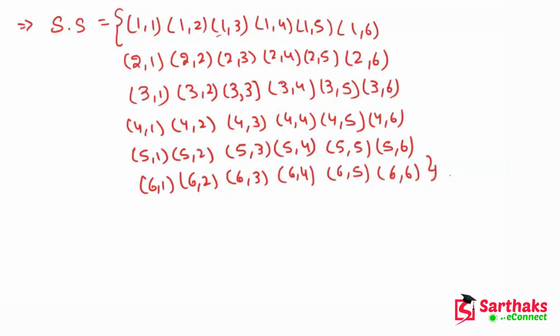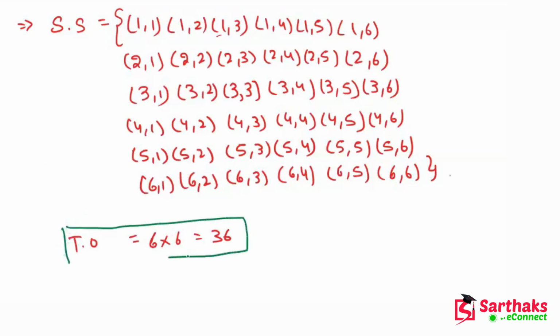These are the sample spaces. And total outcomes is what? There are 6 cases in first row, and similarly we have 6 rows. So we get 6 into 6 means 36 cases. So total outcomes is 36. Okay, I hope you get this point, my dear friends. So now with the help of these sample spaces we are going to solve the problems.